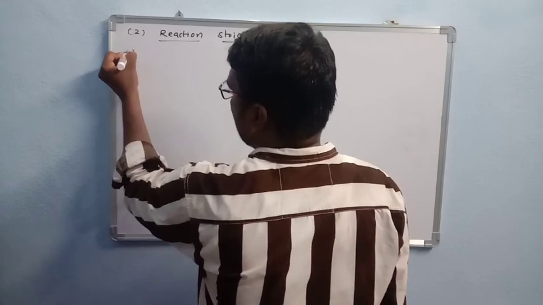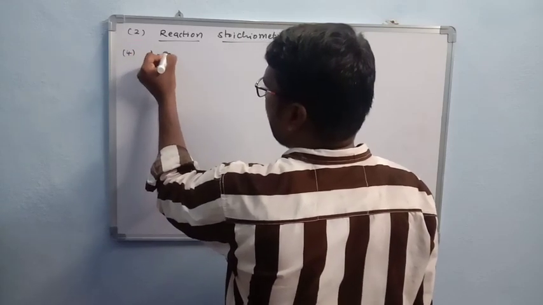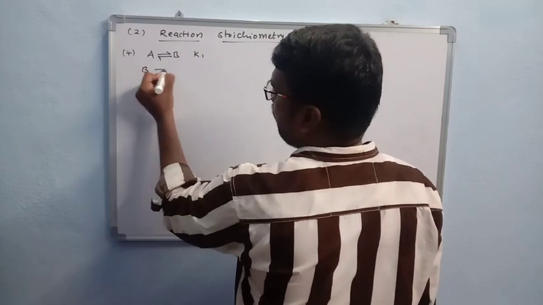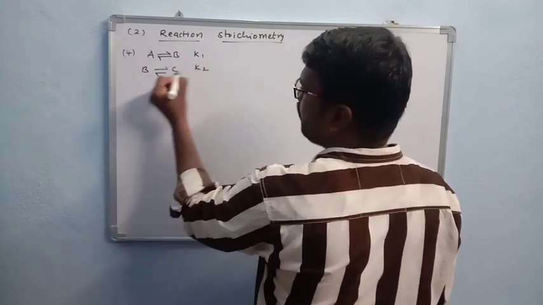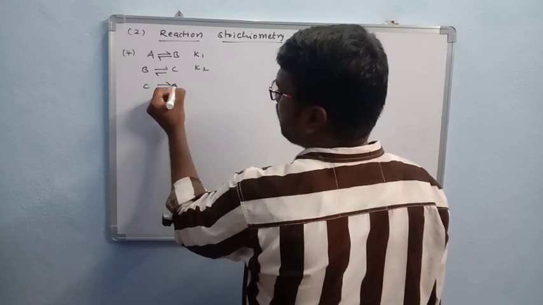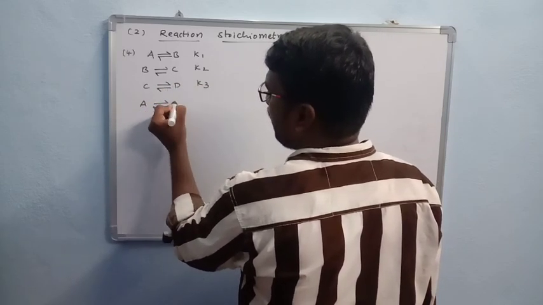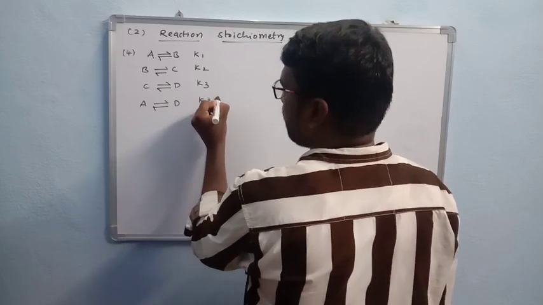Okay, right. Now we take another one. A gives B, it is K1. B gives C, it is K2. C gives D, it is K3. Now what about A gives D? This is the question.